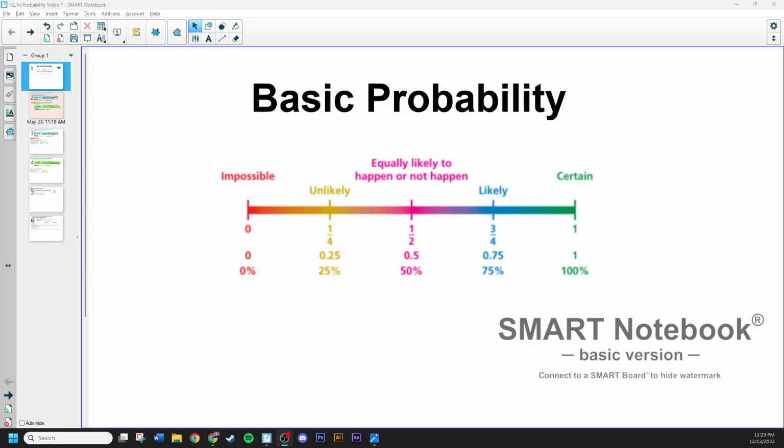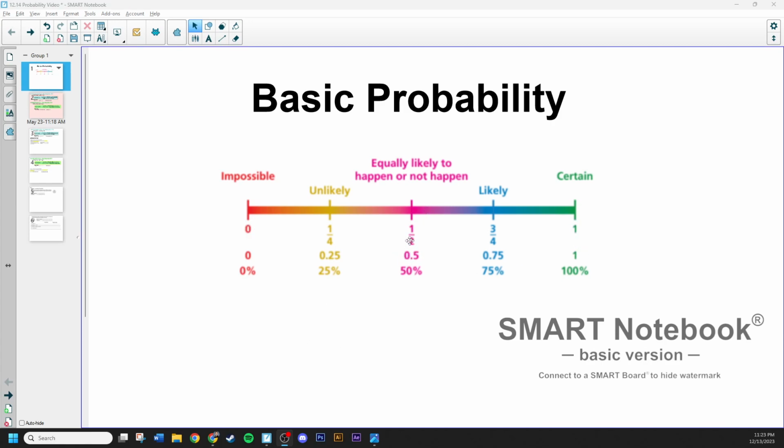All right, everyone. So last class we started talking about the basics of probability and how probability is essentially the likelihood that an event will occur. We talked about impossible being a 0% chance, certain being a 100% chance, and that we can show probability as percents, like I just discussed here. We can also show them as fractions and decimals ranging from a value of 0 to 1, right?